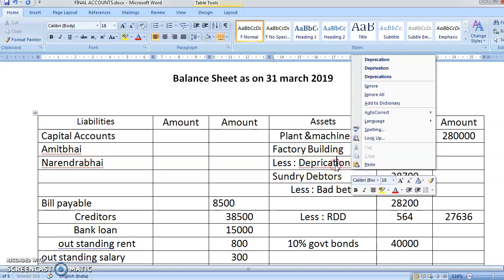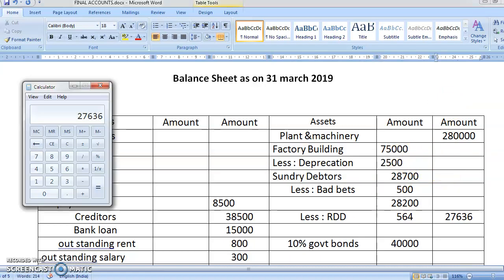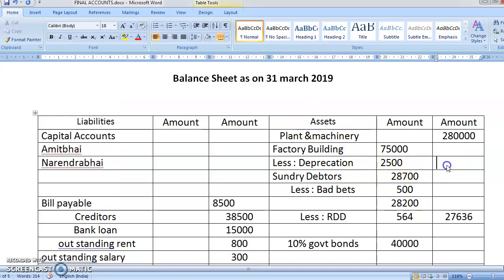What is the depreciation of building? Yes, factory building is 2,500. So 75,000 minus 2,500, how much will it come to? 75,000 minus 2,500 will come to 72,500.